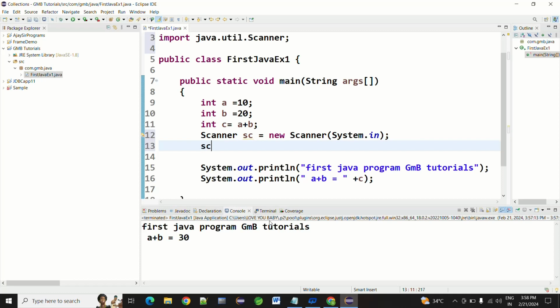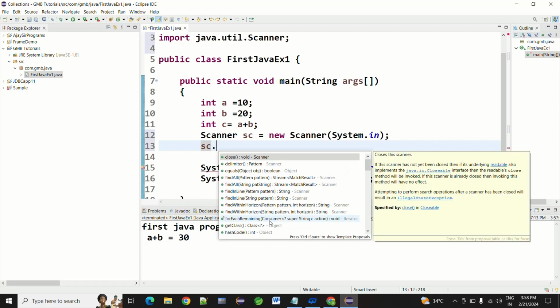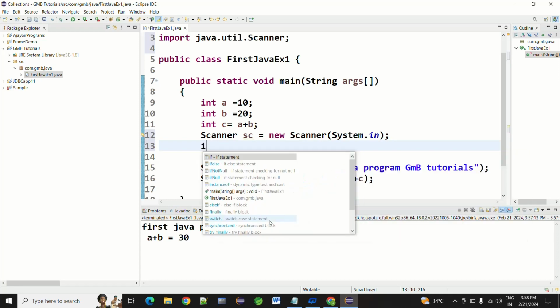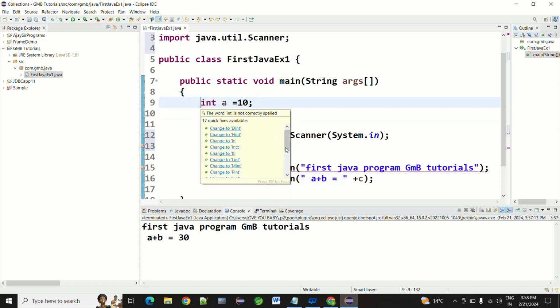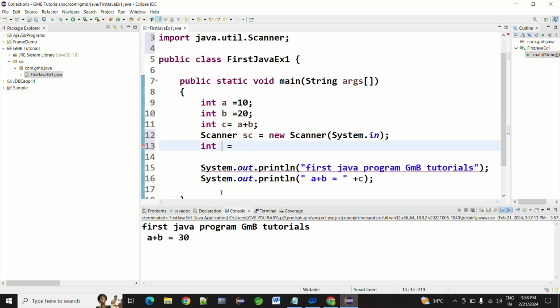Java has given some predefined Scanner methods. sc dot next int. So int i equals sc.nextInt().